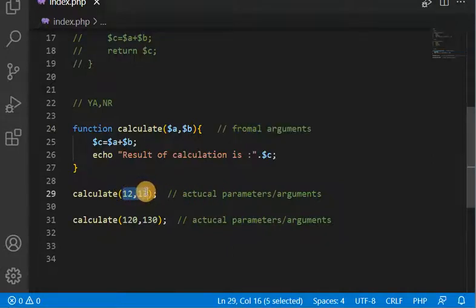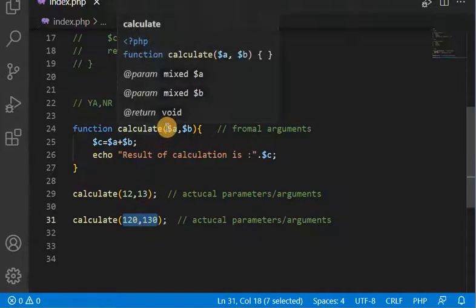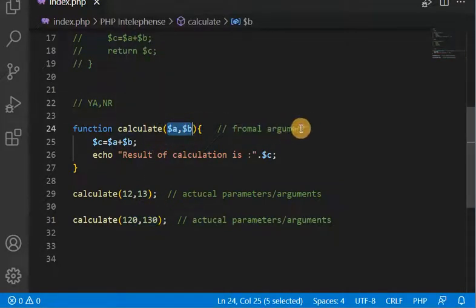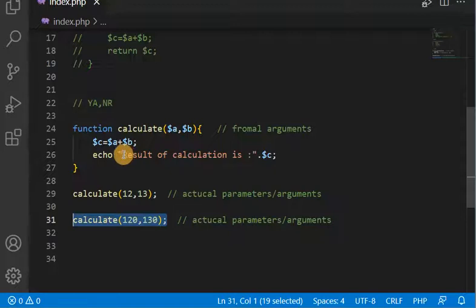You can see here, this is the actual argument, but $a and $b are what? Formal arguments. They are playing the formality of taking the value, whatever we are passing. That is why they are called formal arguments. Now let's take an example. The first time we are calling, it should give the result as 25, but the second time when we are calling, it should give the result as 250.